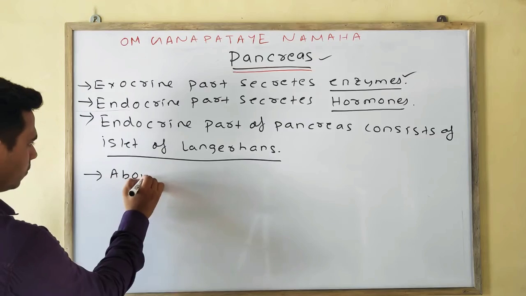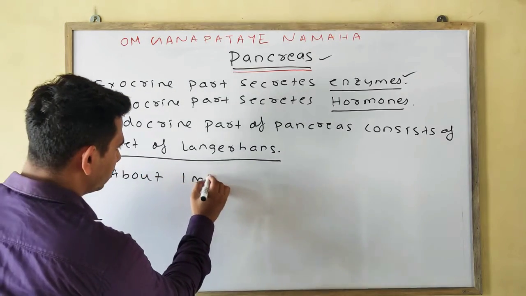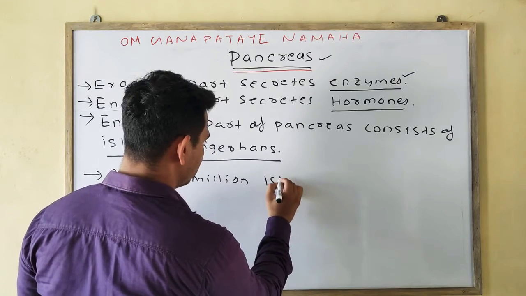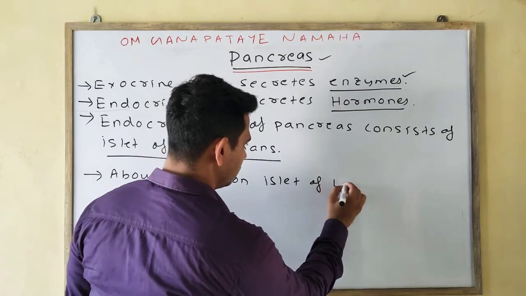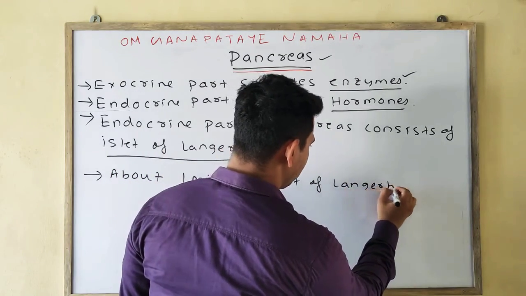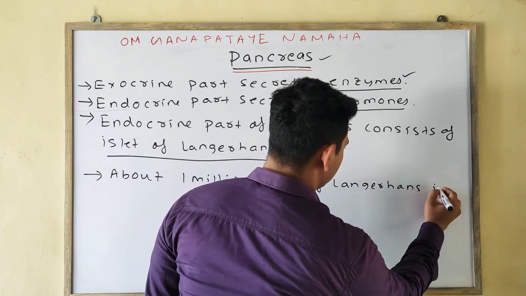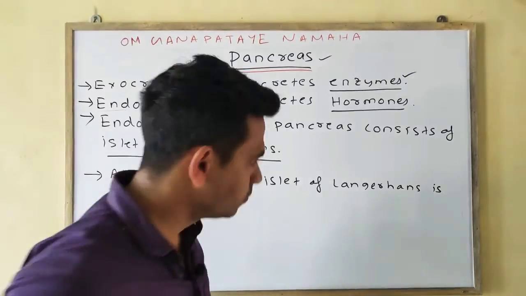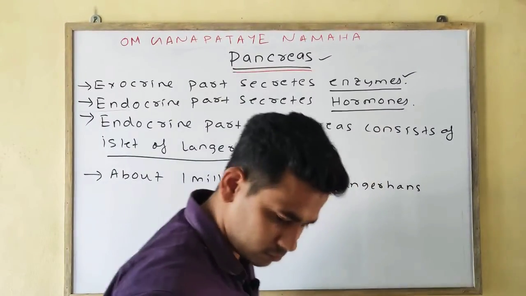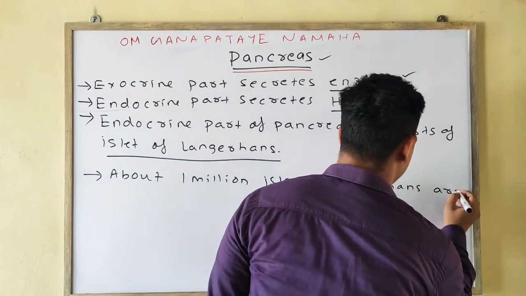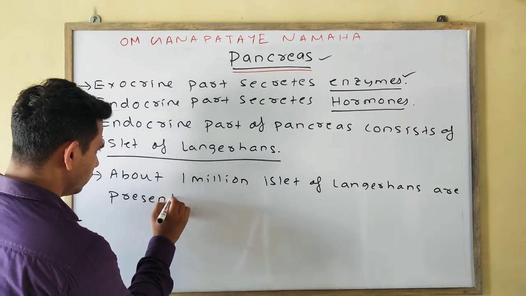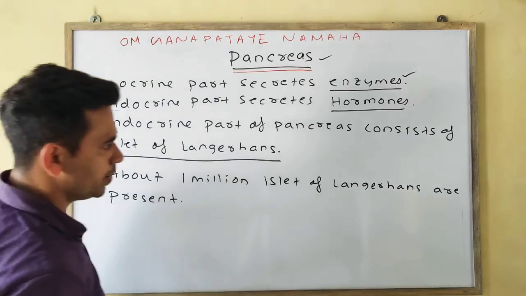About 1 million means around 10 lakh islets of Langerhans are present. Okay.